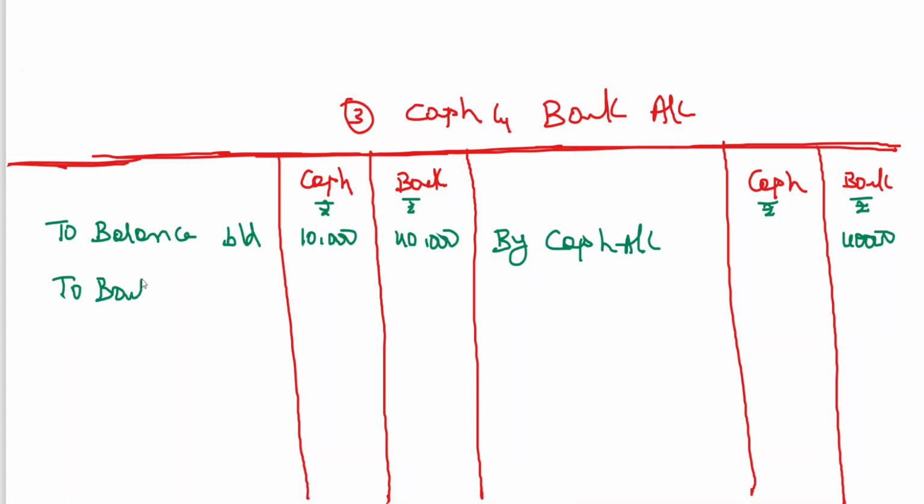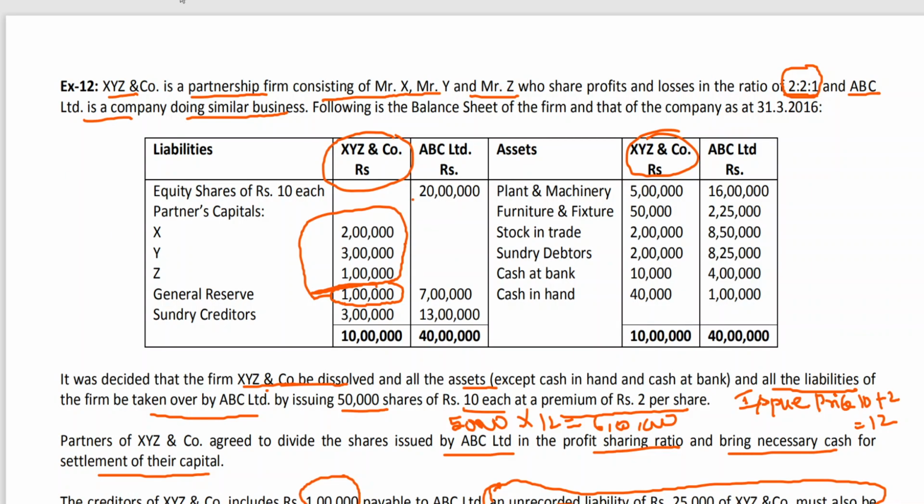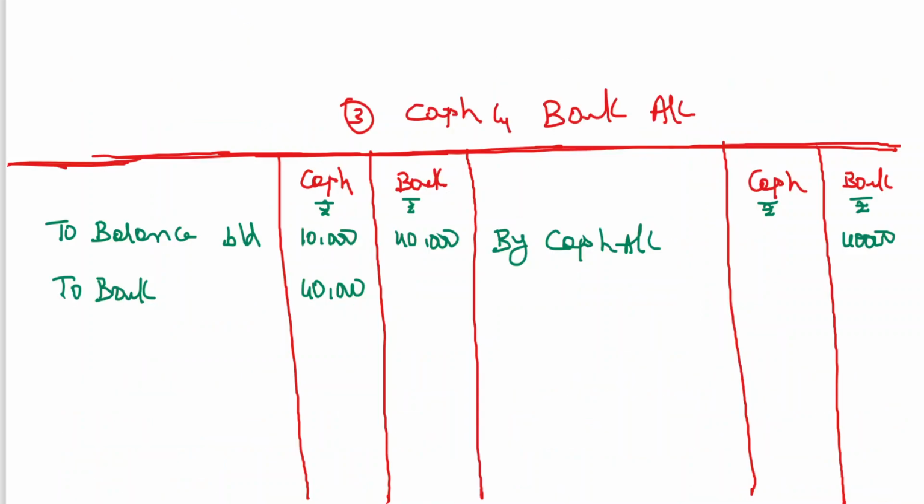So which account has been closed, since we are having two accounts? The bank account has been closed already. Now only which account will continue? Cash. That means this 40,000 has been added to cash balance. Then next, we have to open the partners' capital. X 2 lakhs, Y 3 lakhs, Z 1 lakh.